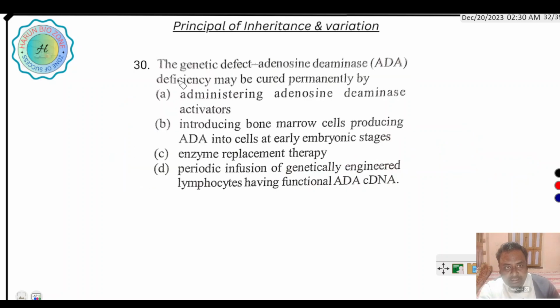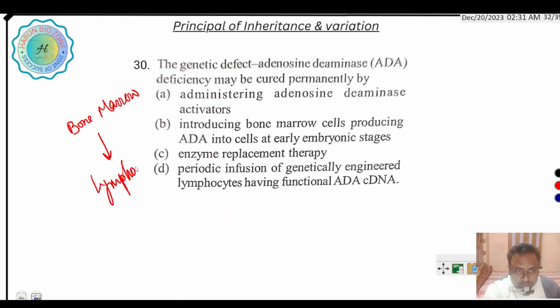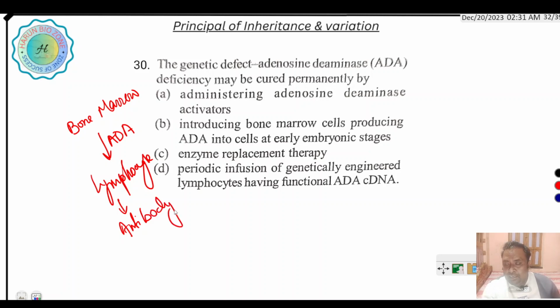Next question: the genetic defect adenosine deaminase deficiency may be cured permanently by. What is adenosine deaminase? Bone marrow produces lymphocytes with the adenosine deaminase enzyme, and lymphocytes produce different types of antibodies that strengthen our immune system.